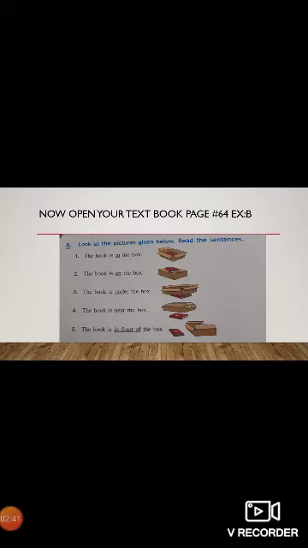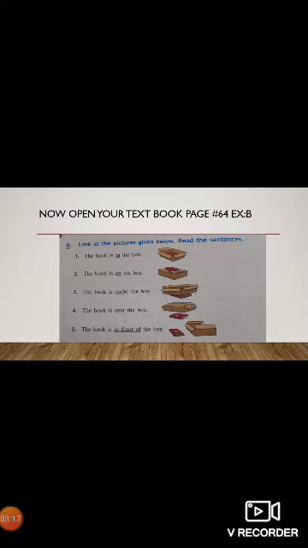Okay boys, these all underline words, as you can see: in, on, under, near, in front of, tells you the relation in which the book stands to the box. Okay, it tells us the positions. It tells you where the book is: under, on, in, near, in front of. These are all the position. Okay, and such words are called prepositions.